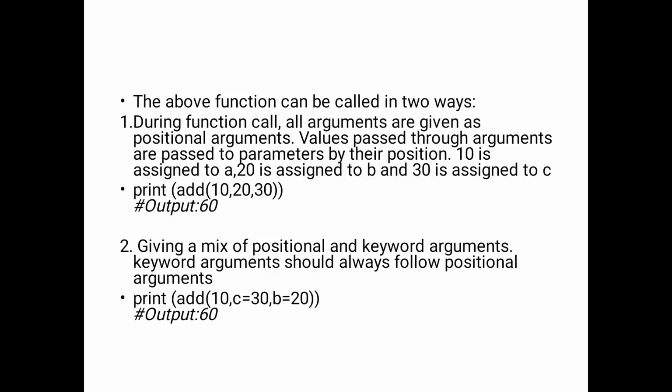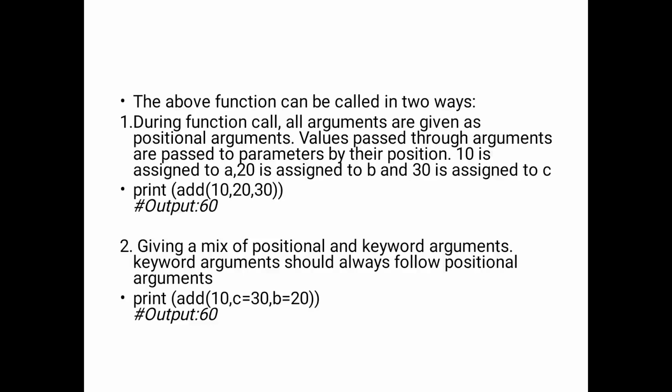So entering in the runtime we are giving the input from a to c. 10 is assigned to a, 20 is assigned to b and 30 is assigned to c. Then performing the addition operation the output is 60. So here we are applying the position, or nothing but we are following the order.